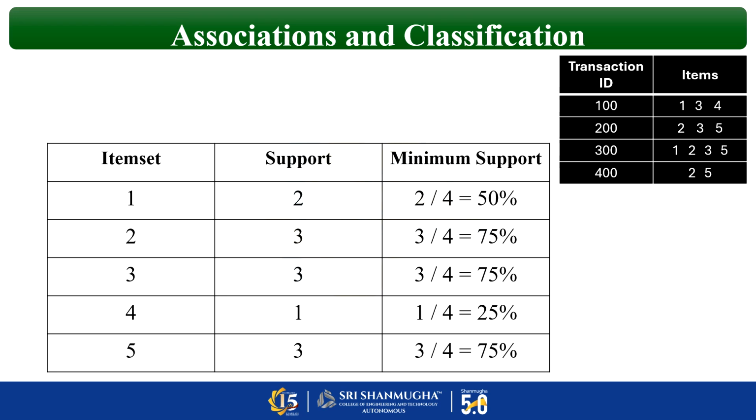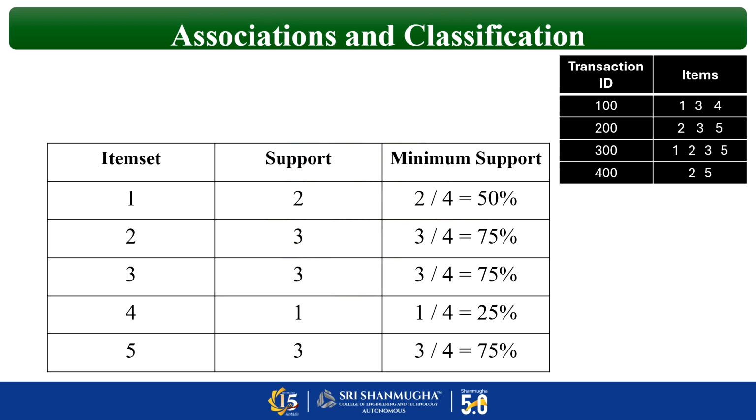When you see the first row, transaction ID 100, item 1 is there. That means the count is 1. When you see the second row, there is no item 1. Item 1 is not purchased by the customer. But in the third row, transaction ID 300, that person has bought item 1. And in the last row, transaction ID 400, the customer did not buy item 1. He bought only 2 and 5. So here 1, 2, 3, 4, 5 are nothing but the numbers given to the items or products or objects that we buy in a store.